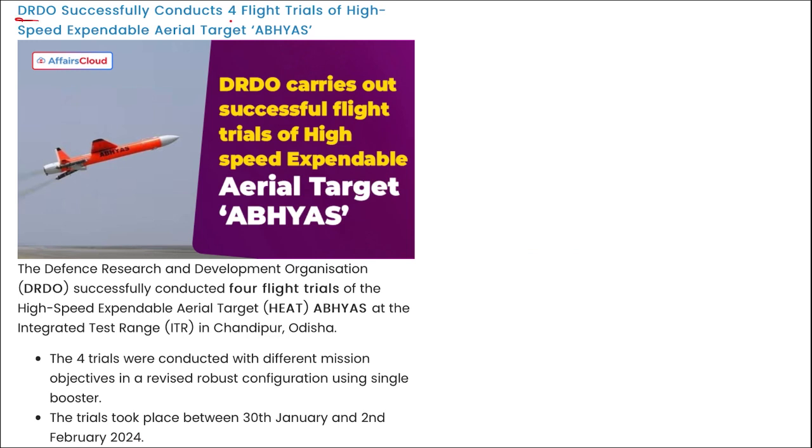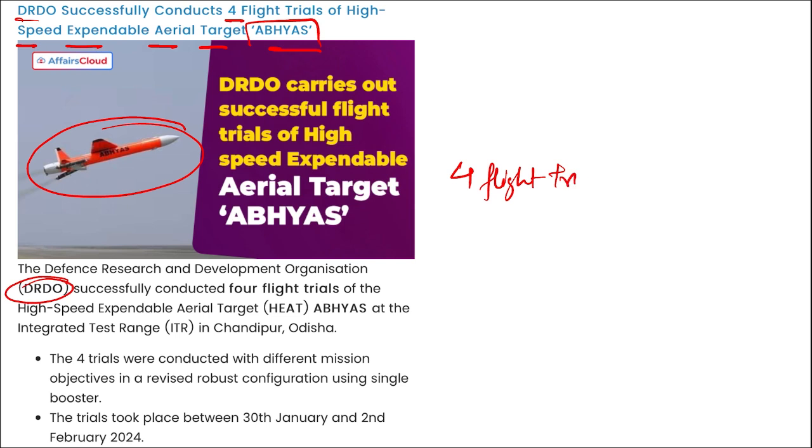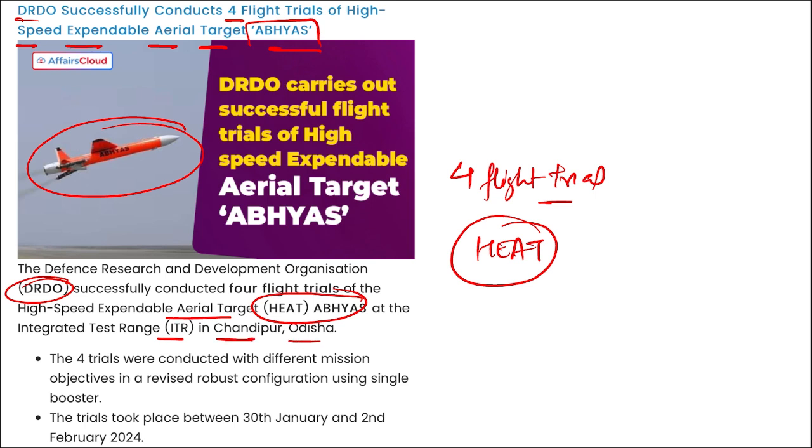They successfully conducted 4 flight tests, or 4 flight trials, of the high speed expendable aerial target Abhyas. This is Abhyas, right? So it was DRDO. They conducted 4 flight trials of HEAT Abhyas. Now what is this HEAT? HEAT is not heating up of it. HEAT stands for High Speed Expendable Aerial Target at the ITR in Chandipur, Odisha.